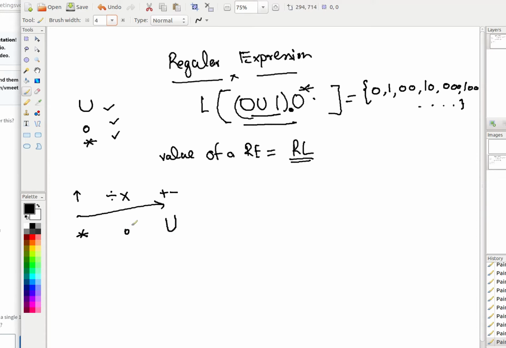This you should always remember. If I am writing this as 0 union 1 dot 0 star without brackets, then it means that this one is with this, because first you consider the star on this, which is 0 star, and 0 star is concatenated with 1. That is a part of the regular expression, and you take the union with 0. So when you are trying to find the language of this particular regular expression, you will get a 0, or 1 followed by any number of zeros. So you have 1, 10, 100 and likewise.